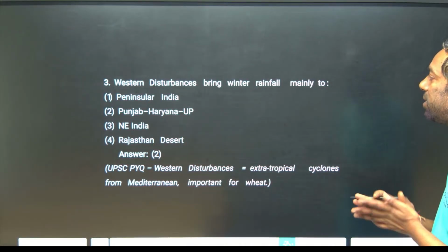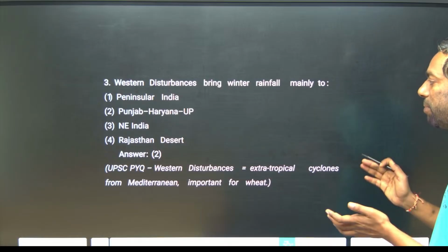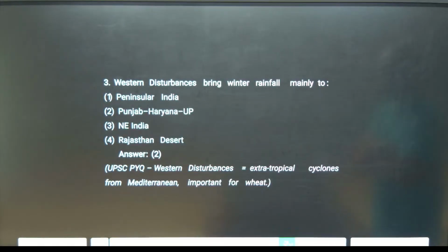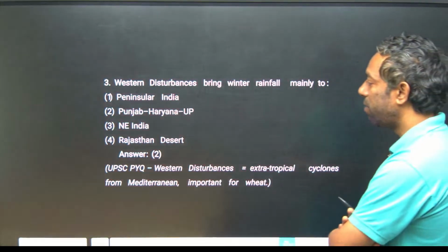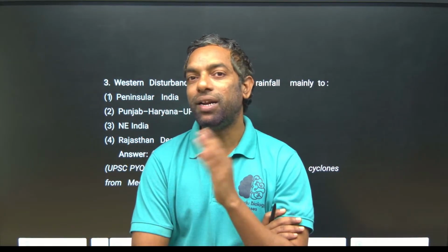Western disturbances bring winter rainfall mainly due to the distance. Western disturbances, that is, extratropical cyclones from the Mediterranean, are important for the wheat crop. Guys, western disturbances come from the Mediterranean area.